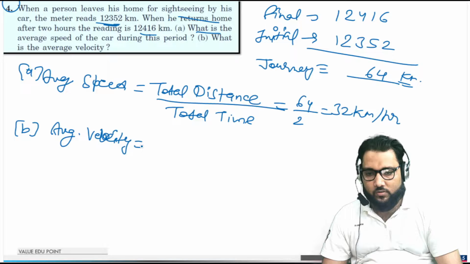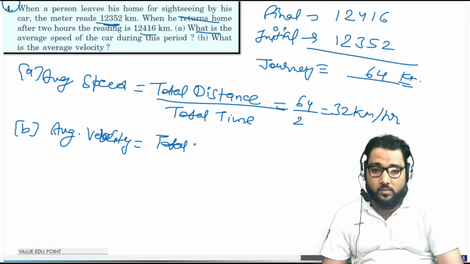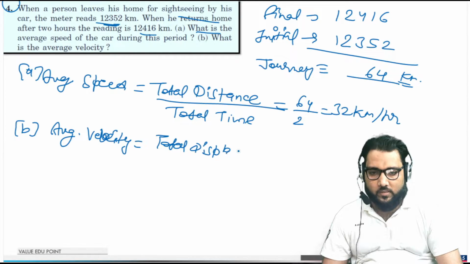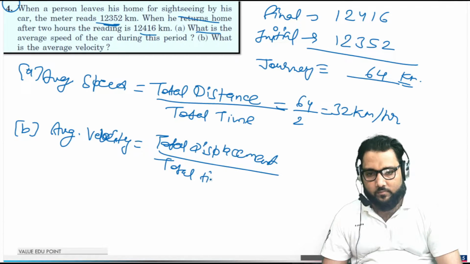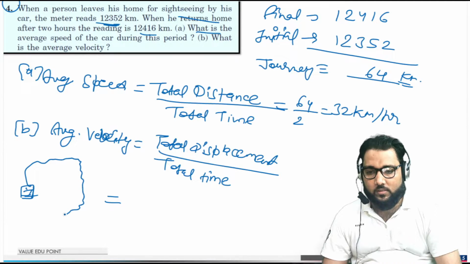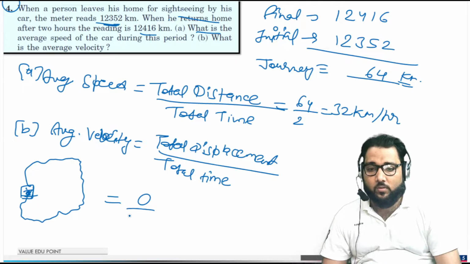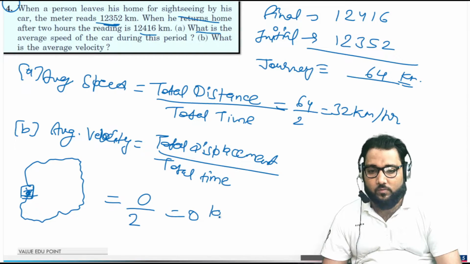When velocity comes into the picture, distance becomes displacement. So average velocity is total displacement upon total time. One person starts from his home, goes in this direction, plans his journey, moves in this path, and again comes back home. So the total displacement is 0. Time taken is 2 hours, so the velocity will be 0.